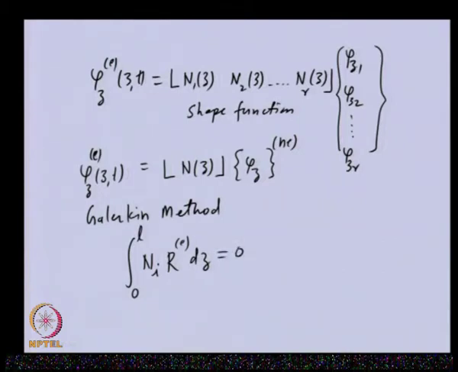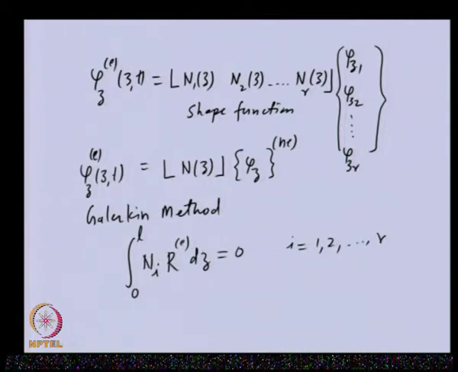So that whatever residual is there is distributed over the length. Because these shape functions are in number depending upon the degree of freedom of the element, that many equations will be obtained from this method. Now let us see what is the form of the residual. The shape function we will at present keep in the general form, and subsequently we will obtain the explicit form of this shape function.